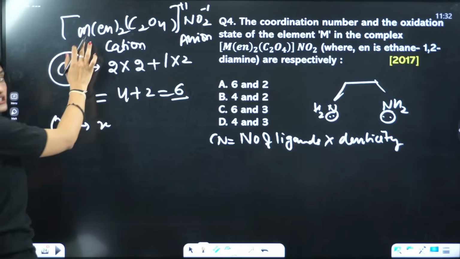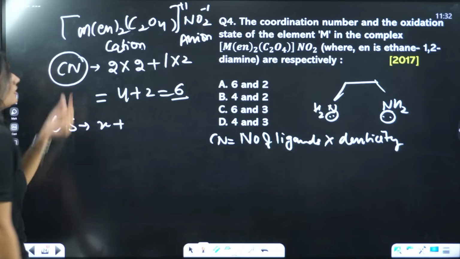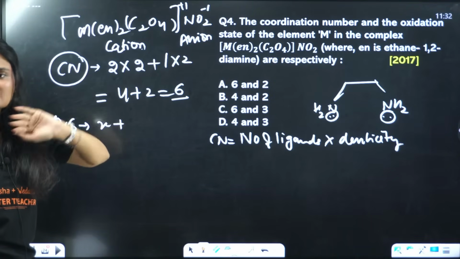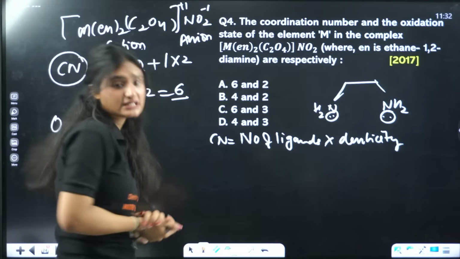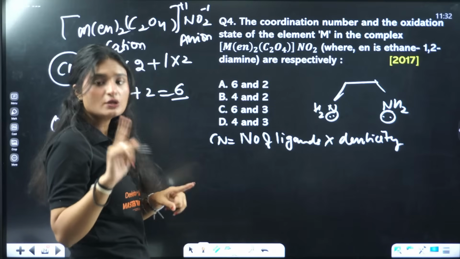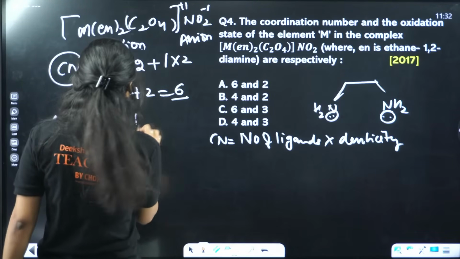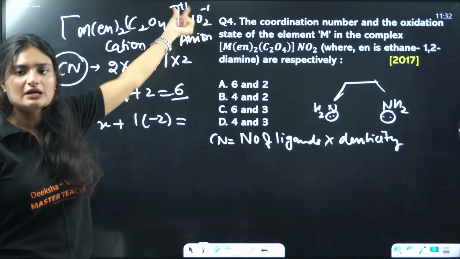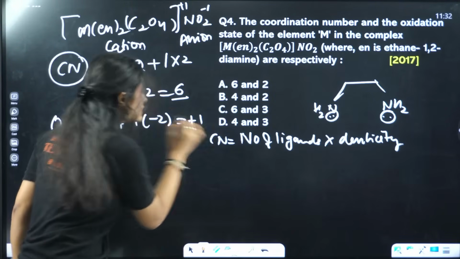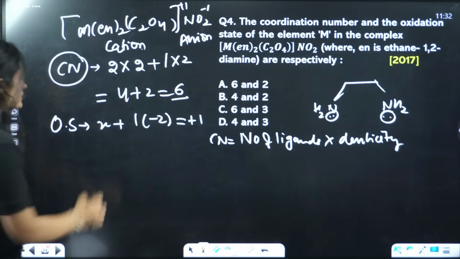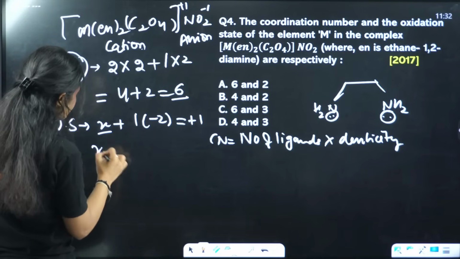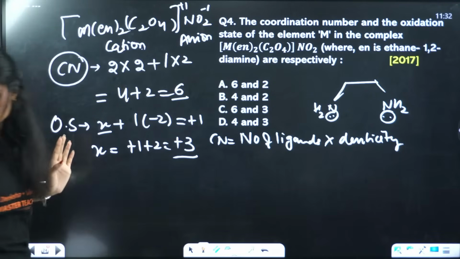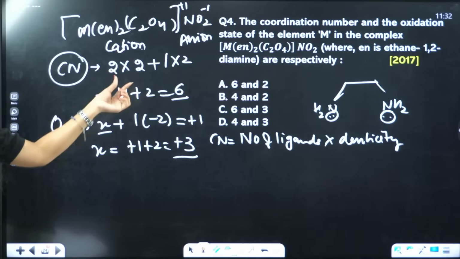Let's say the oxidation state is X plus ethylene diamine has no charge. Ethylene diamine is a neutral ligand. C2O4, yes, oxalate has charge. How much? -2. How many oxalate are there? 1. 1 times -2 equals to the overall charge of the compound. Overall charge of the compound is +1. So that means the oxidation state of the M metal is +1 +2, which is +3. So 6 and 3.